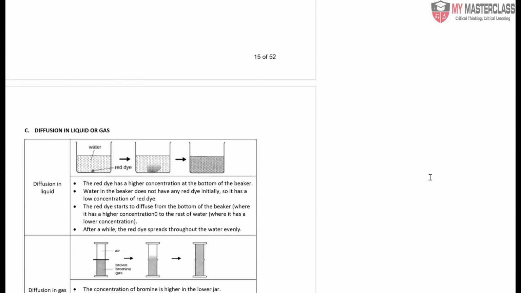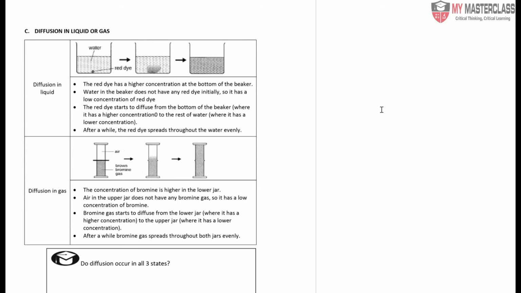Moving on to diffusion of liquids and gases. Diffusion can take place in both liquids and gases. At the beginning, I mentioned putting a red dye into the water solution. After some time, the solution will all change color. We have a higher concentration of dye at this junction, and thereafter this higher concentration of dye will be spread throughout as the dye particles collide with the surrounding water molecules.